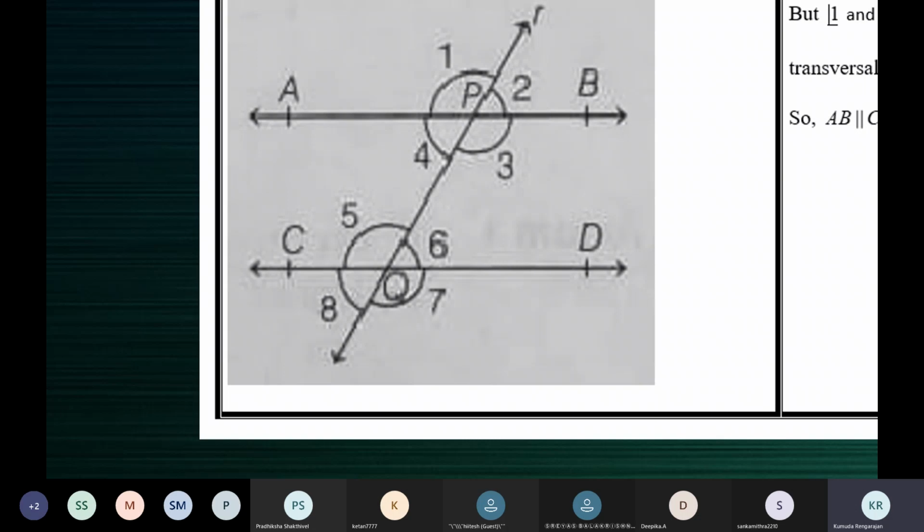Four is equal to 2, vertically opposite angles. 4 is equal to 6, given. So from these two results, you have 2 is equal to 6. Right? That's all. You don't have to consider too many angles. We know 4 is equal to 6. One more equality you need, that's all. 4 is equal to 6 and 4 is equal to 2. That means 2 is equal to 6. But 2 and 6 form a pair of corresponding angles and they're equal. So the lines are parallel.